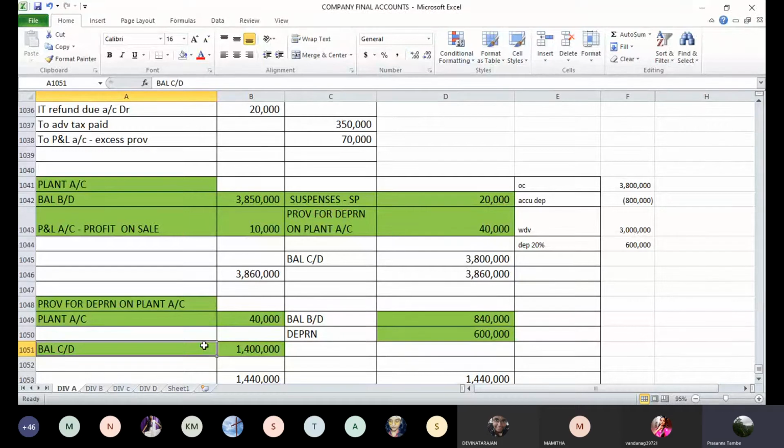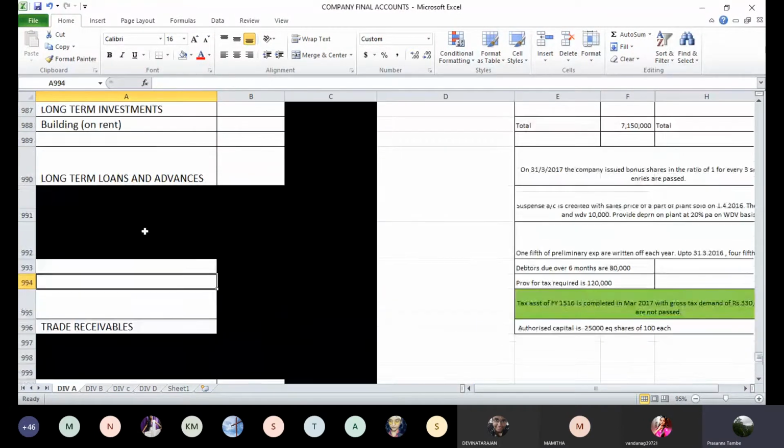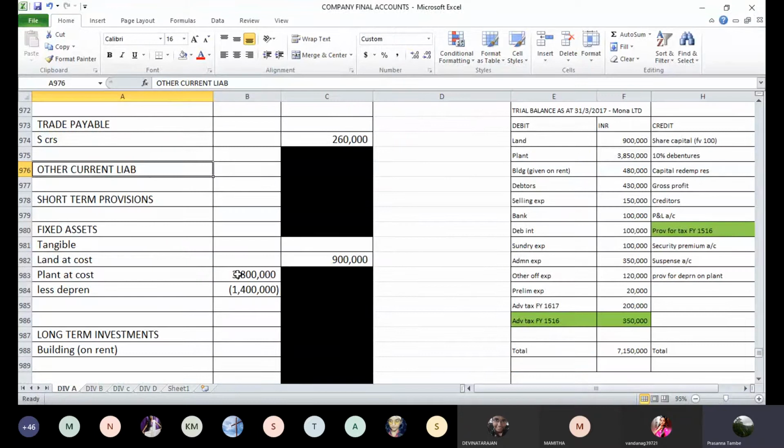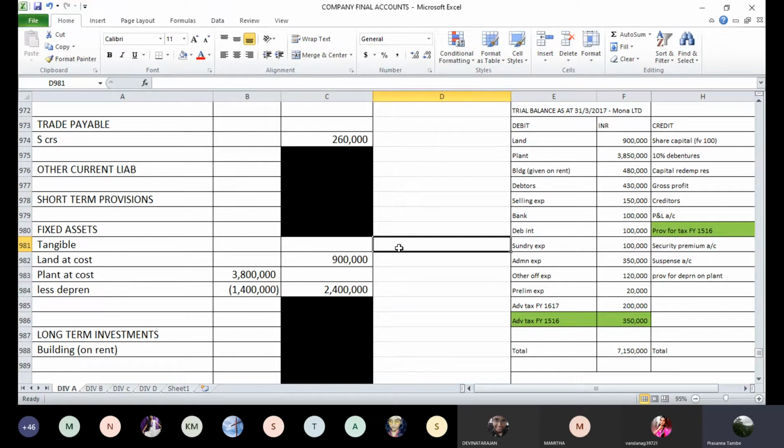Now we are interested in closing balances. So at gross level, 38 lakhs is original cost. Depreciation is 14 lakhs. And we have to also simultaneously account for this profit on sale, which is 10,000 rupees. So let us give effect of all these. Firstly, in fixed assets. So plant inner column, original cost is 38 lakhs, less depreciation 14 lakhs. So this is your WDV of 24 lakhs. WDV of plant and machinery 24 lakhs.